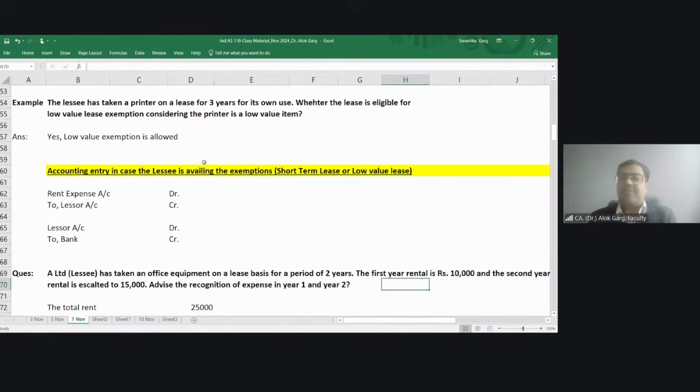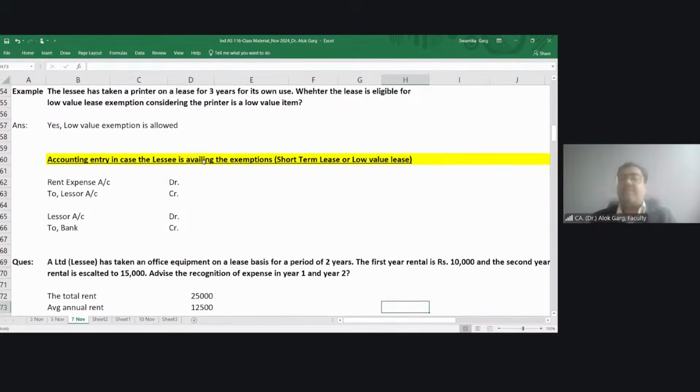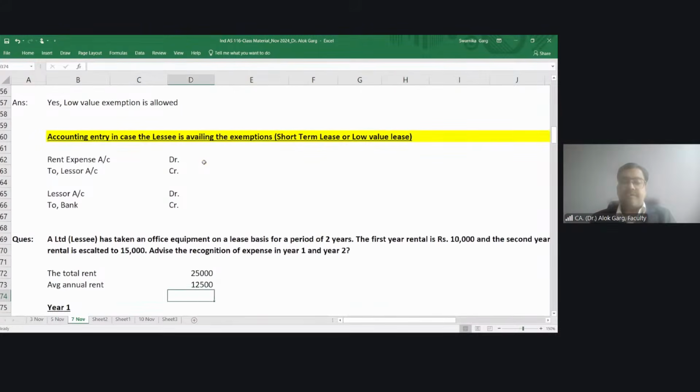Karthik is saying 12,500. Karthik, why not 10,000? The payment has to be made for 10,000 rupees. Saminathan is saying 25,000 divided by 2. Karthik is saying, sir, on a systematic basis. You're absolutely right. If a company is applying a short-term lease exemption or low-value lease exemption, the rental expense has to be recognized on a systematic basis. Systematic basis means on a straight line basis, right?